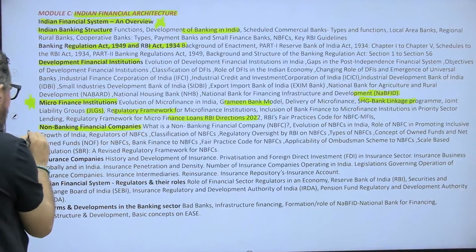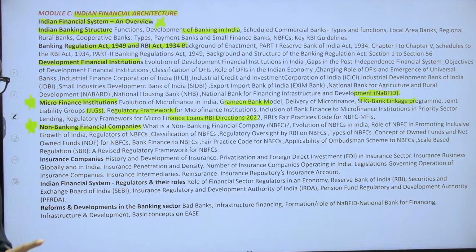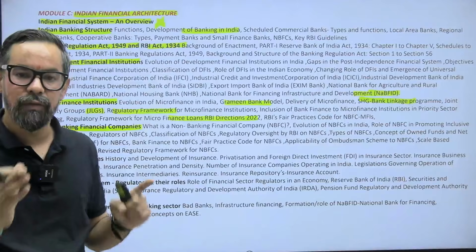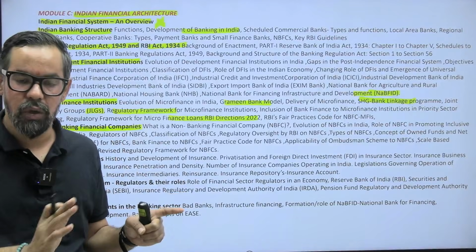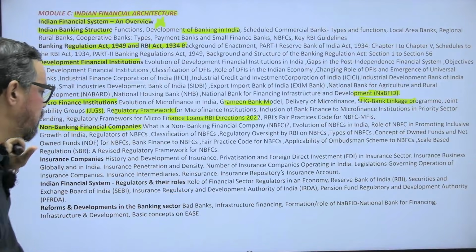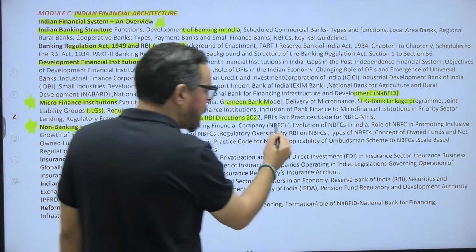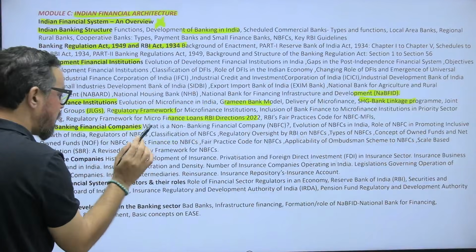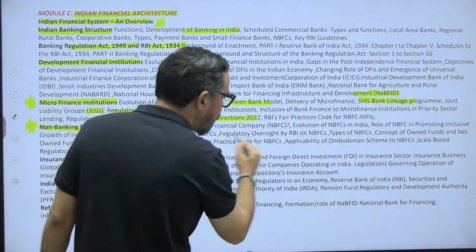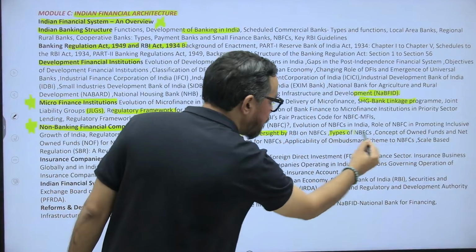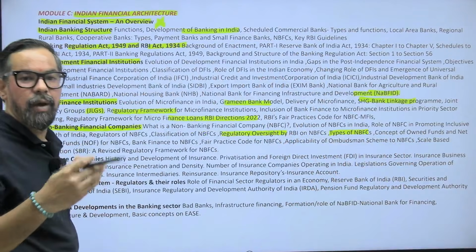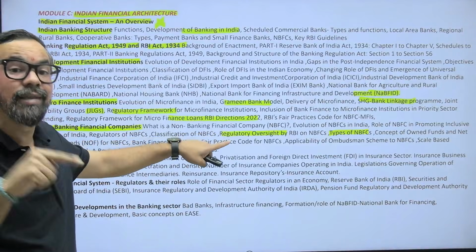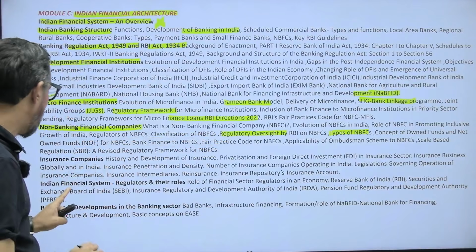NBFC, then these back to back 2 units are very very important ones. Smaller ones, and you will get a good score. If you are okay with those particular guidelines and all, you will be able to score good marks from this. So non-banking companies' evolution, role in promoting financial inclusion, do not ignore these areas. Regulatory oversight is very important. Types of NBFC, which are fund based, non fund based, and based on activities. That categorization and their regulators is very very important.